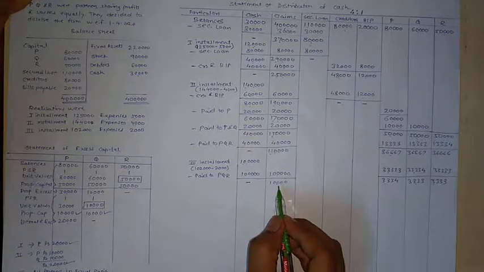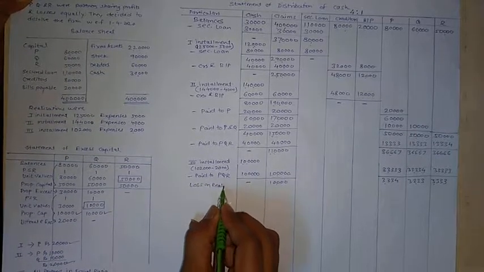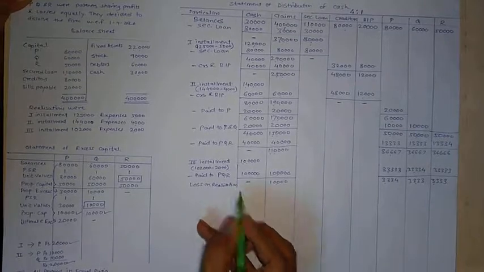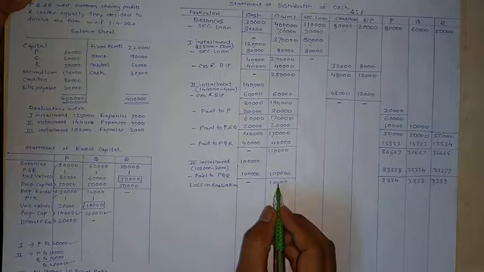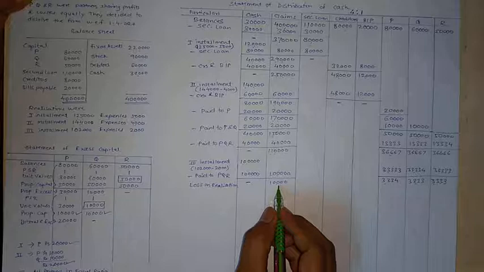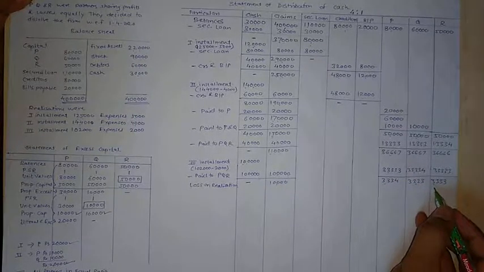This amount is unpaid, that means it is loss on realization rupees 10,000. So after payment of all installments, rupees 10,000 could not be settled, which indicates loss, and it is automatically allocated equally among all partners.